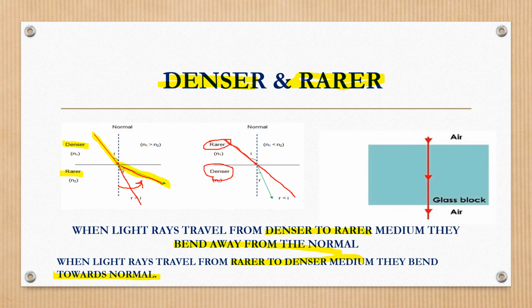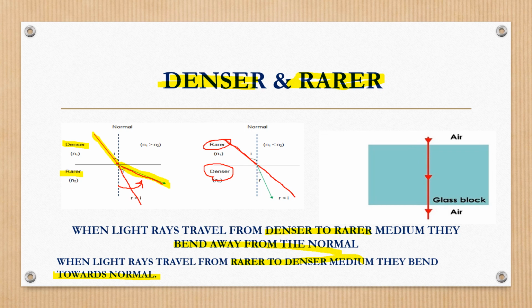Here is one more case. If you see in these two cases, the light is incident obliquely, meaning with some angle, neither parallel nor perpendicular. That is what we call oblique. But here, if you see, the light is incident normally, that means perpendicularly. When the light is incident perpendicularly, does it change its direction? No, it won't change its direction. It travels in a straight line path.